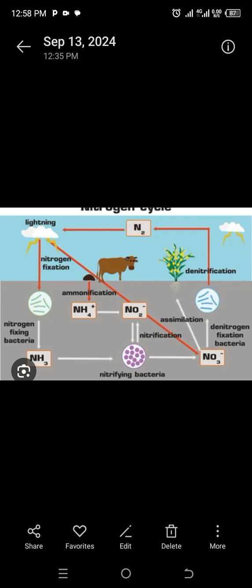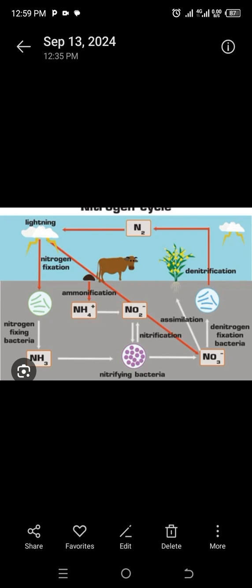Now, how does this process occur? Take an example where animals, like giraffes, feed from plants.